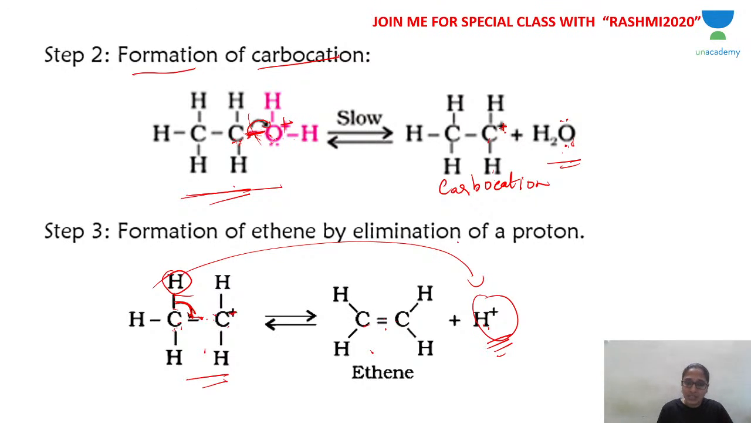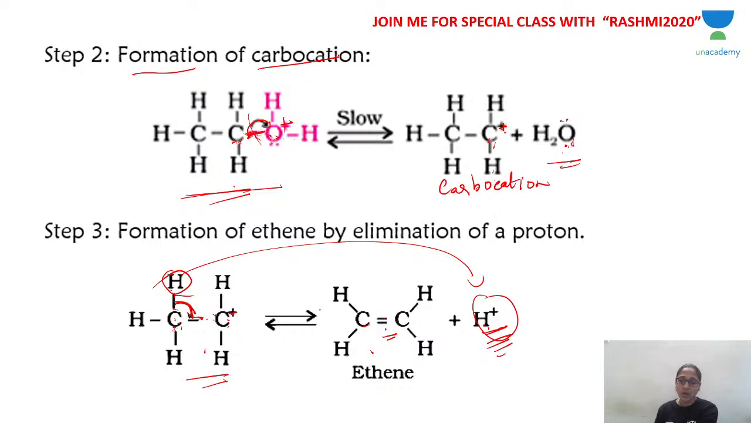So carbon lost its electron to oxygen. So carbon becomes a carbocation. Once the carbocation is formed, eliminate hydrogen as H plus, a proton. The electron between carbon and hydrogen will come between carbon and carbon, creating a double bond. By elimination of the proton, you get ethene in the third step. I hope you understood. So that is dehydration.